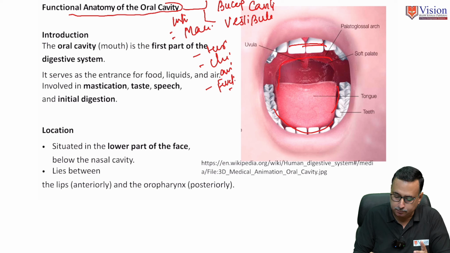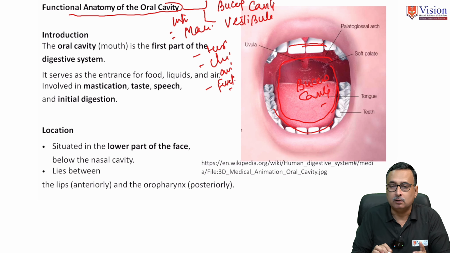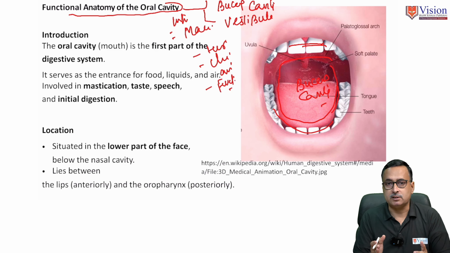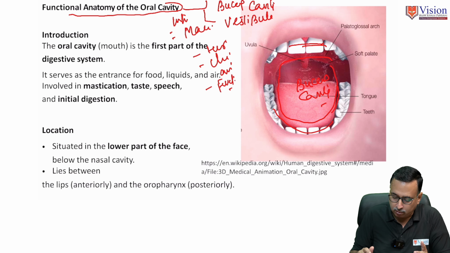This space is called the buccal cavity. And the part of the oral cavity which is lateral to the buccal surfaces of the teeth and bounded by the cheeks or buccal mucosa is called the vestibule.